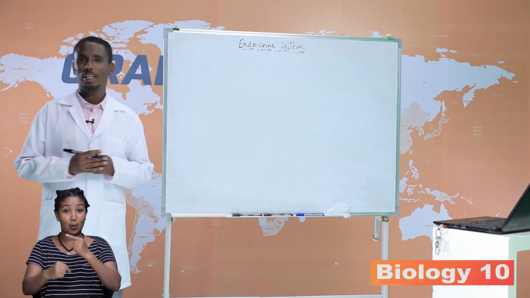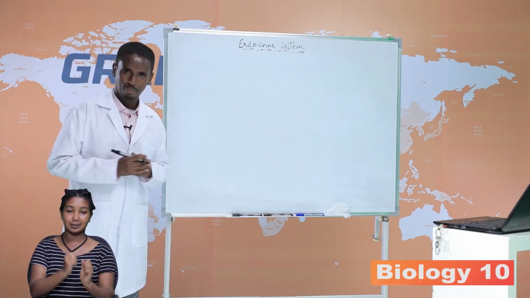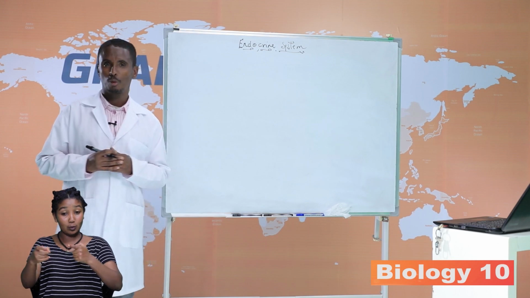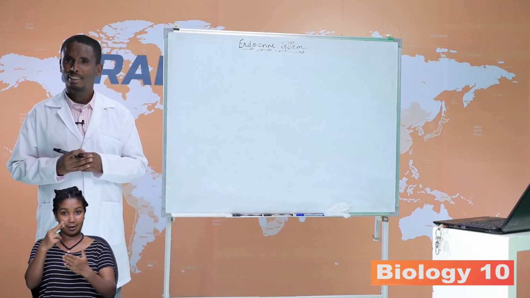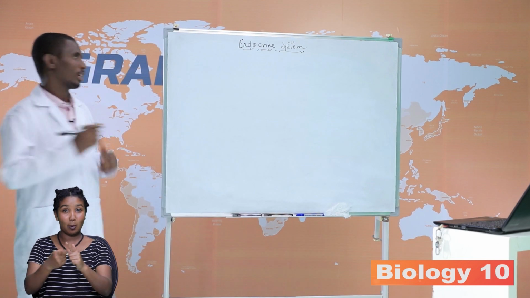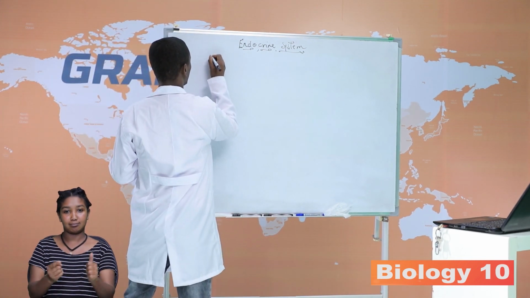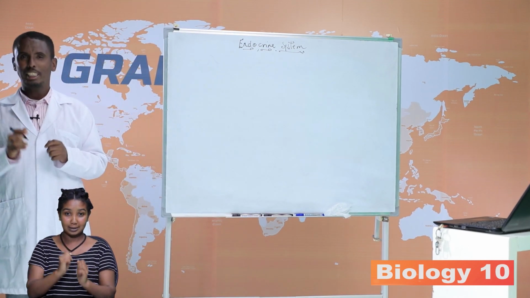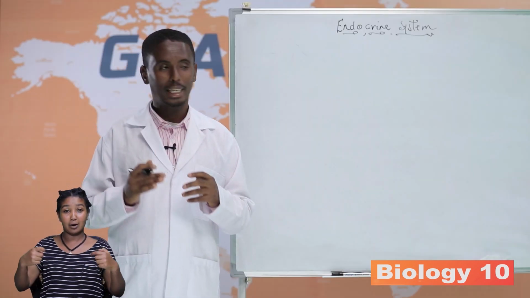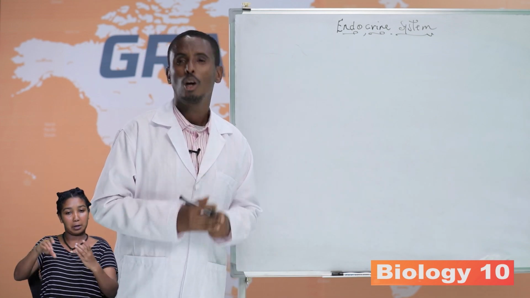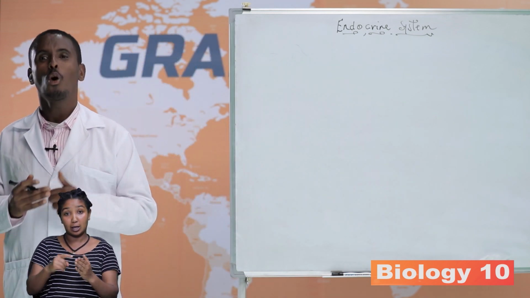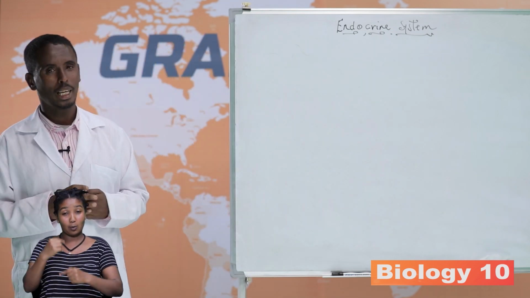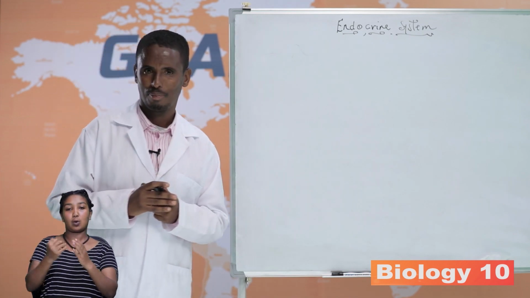Today we are going to deal with the endocrine system. There are two systems that have a role in coordination and control of our body organs. These are the nervous system and the endocrine system. The nervous system has an electrochemical transmission, whereas the endocrine system has hormonal or chemical transmission.